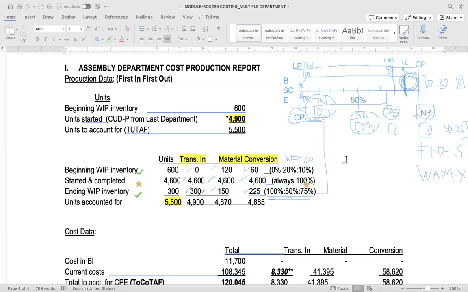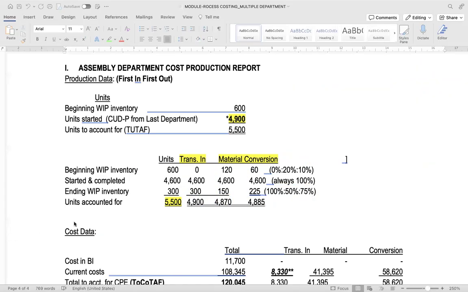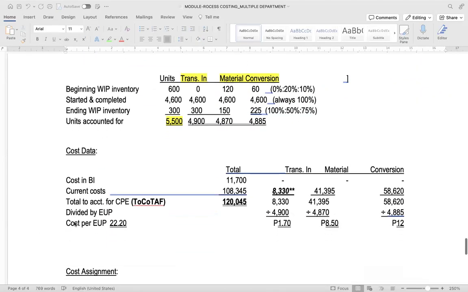Okay, so for the total EUP, the transferred in unit is at 4,900, material 4,870, and for conversion 4,885, which will be used to compute the so-called cost per equivalent unit of production. So let's proceed to the cost per EUP.